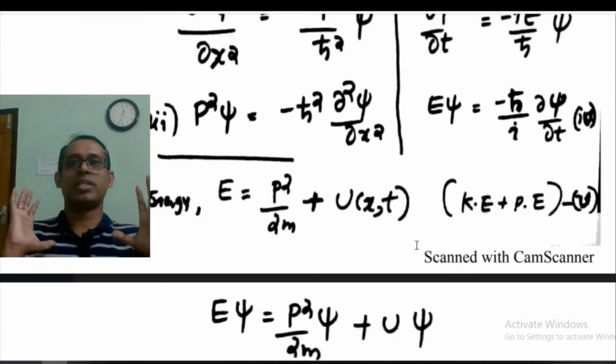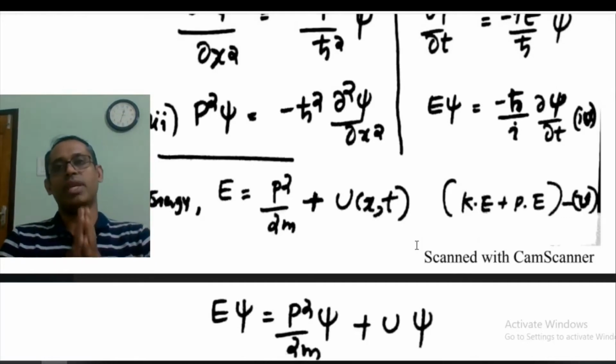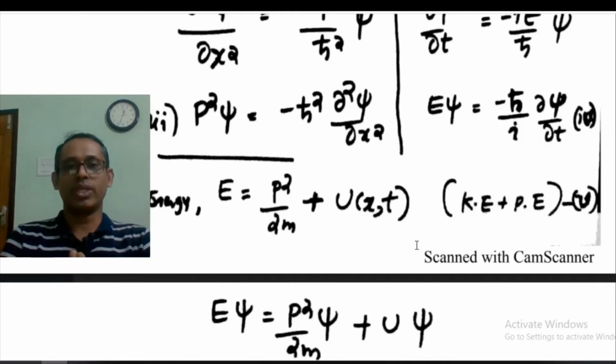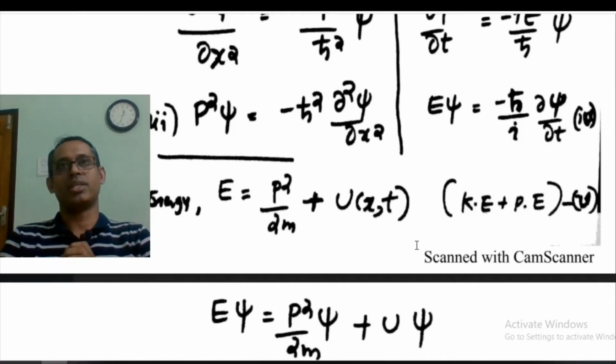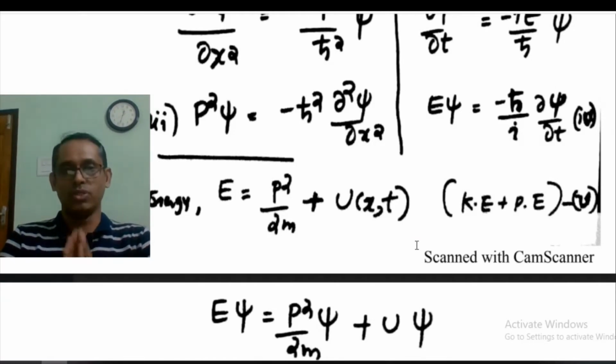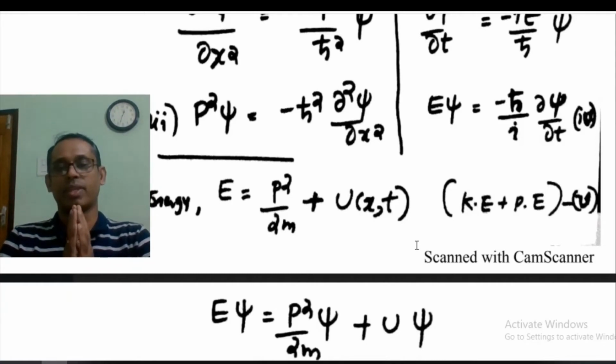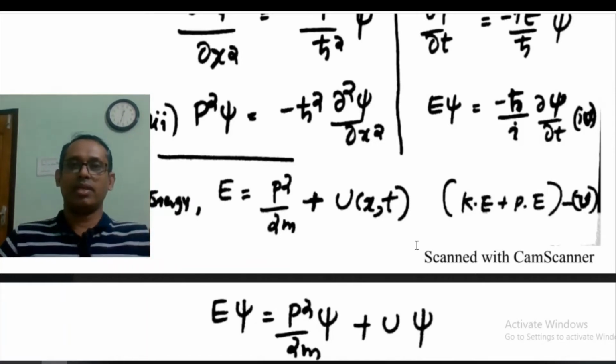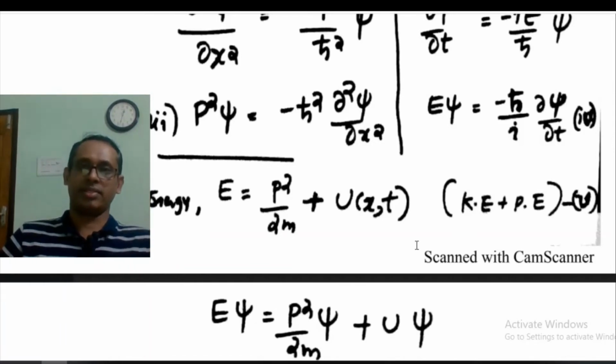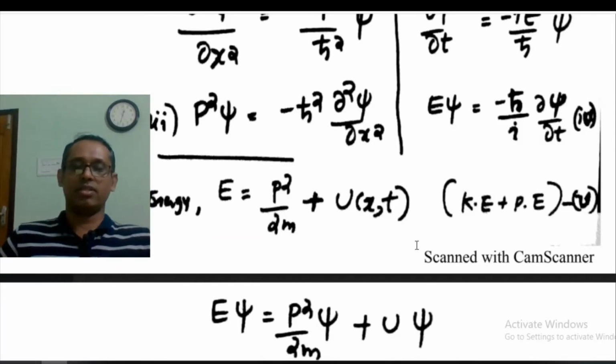Now we consider a general case. Suppose that we have a particle of momentum P which is moving under a potential U which is a function of x and t. So we have a particle of mass m which is moving with the momentum P and it is under a potential, potential U.